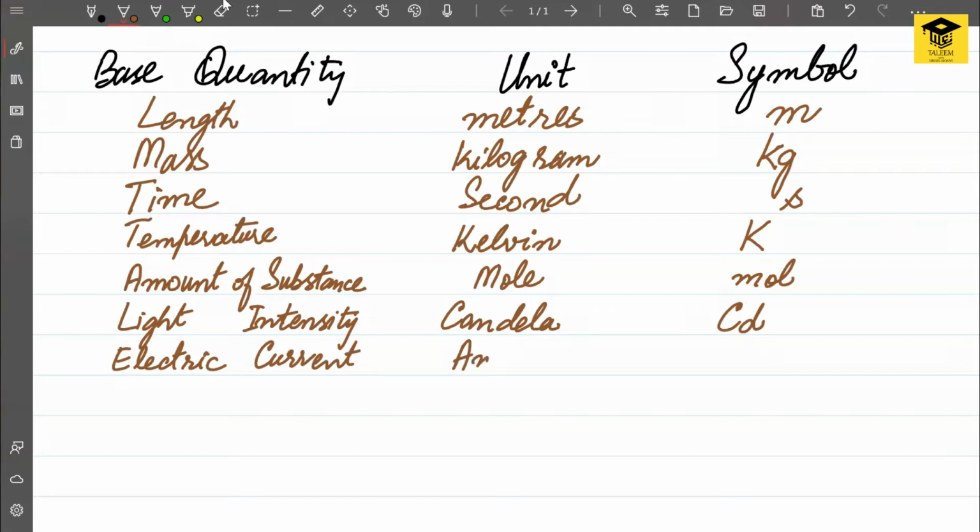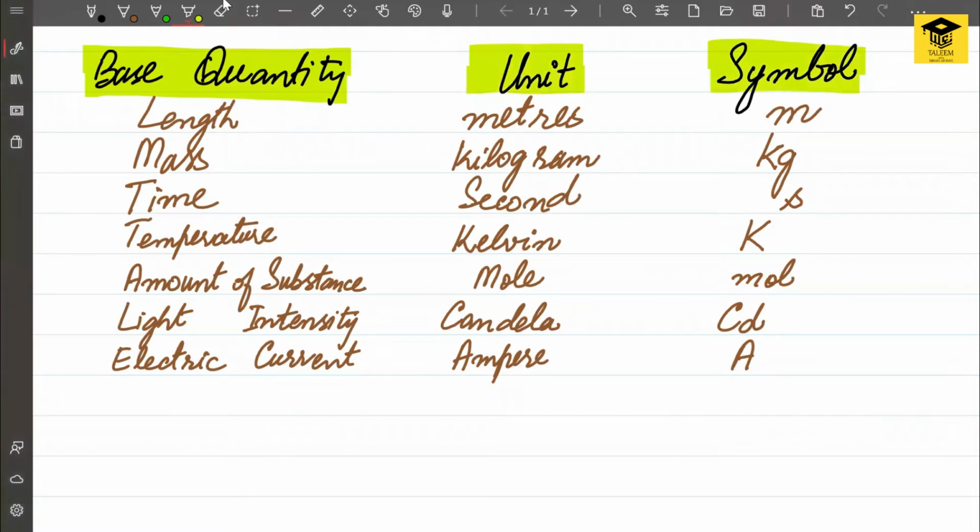The unit for electric current is ampere, and it is written as capital A. These quantities cannot be further broken down or expressed in simpler quantities. These quantities have their units, and the units can be expressed using their symbols.